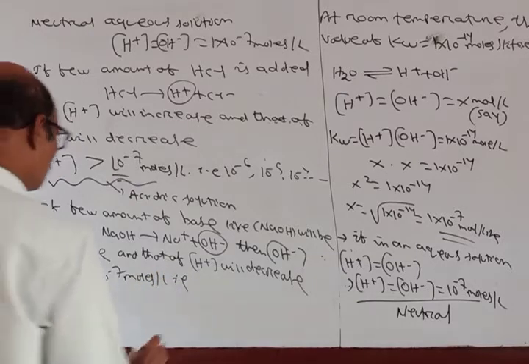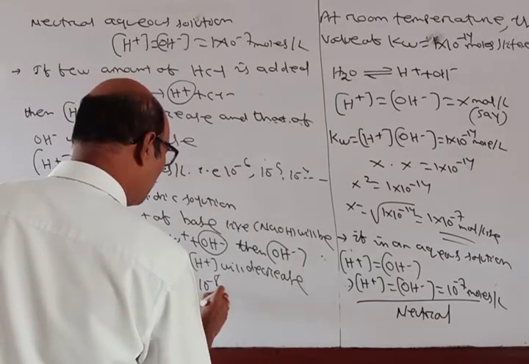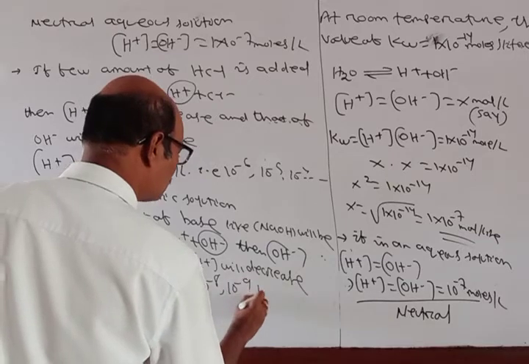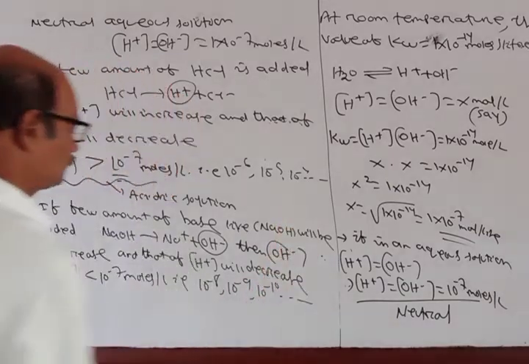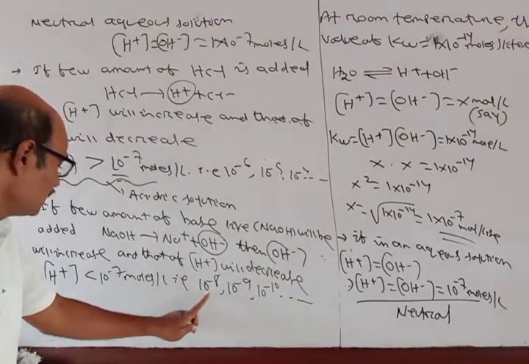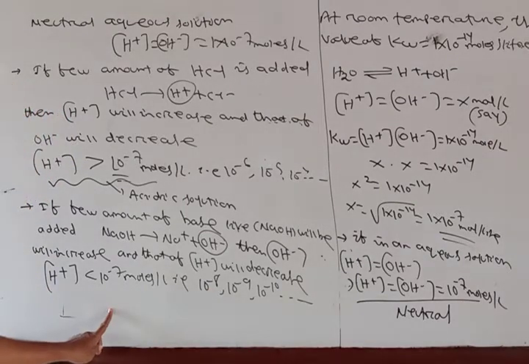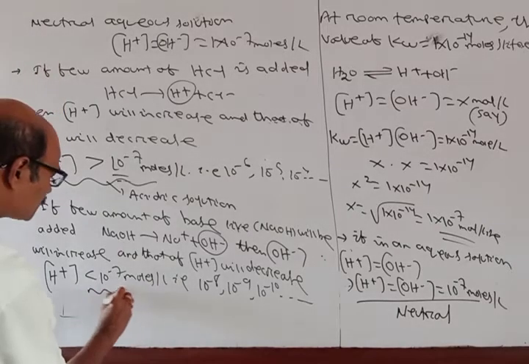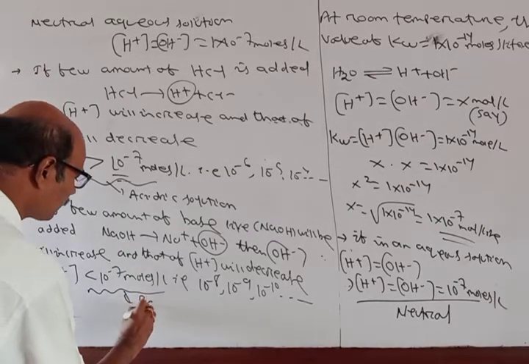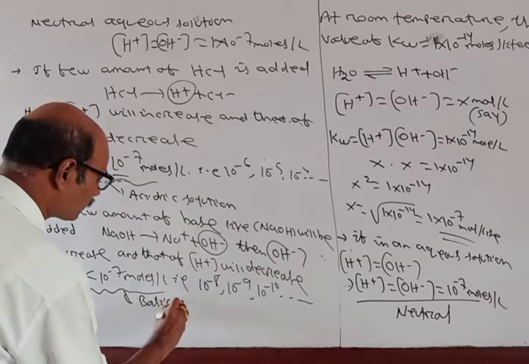That is, it is becoming 10 power minus 8, 10 power minus 9, 10 power minus 10, and so on. Okay, 10 power minus 8 is less than 10 power minus 7. And this kind of solutions are called basic solution.